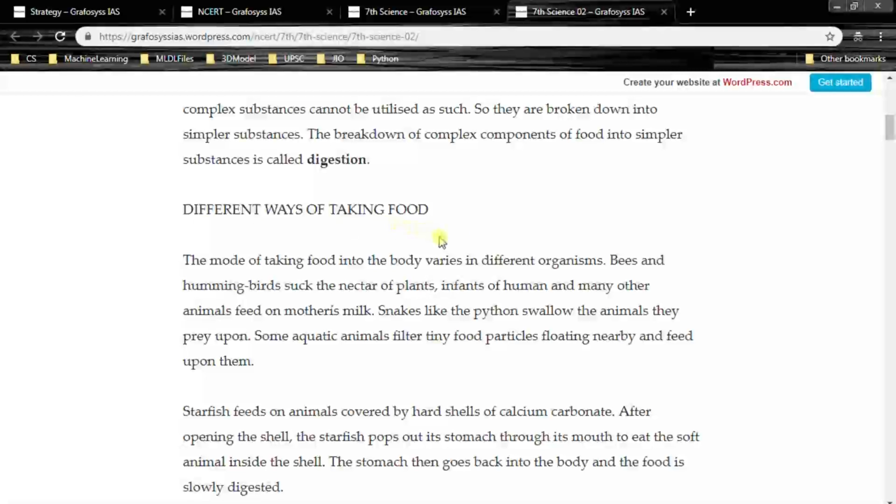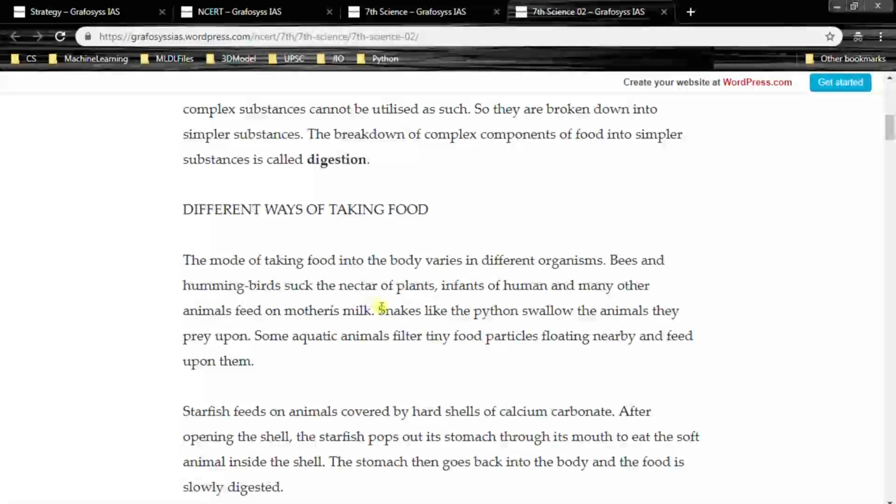Different ways of taking food. The mode of taking food into the body varies in different organisms. Bees and hummingbirds suck the nectar of plants. Infants of human and many other animals feed on mother's milk. Snakes, like the python, swallow the animals they prey upon. Some aquatic animals filter tiny food particles floating nearby and feed upon them.